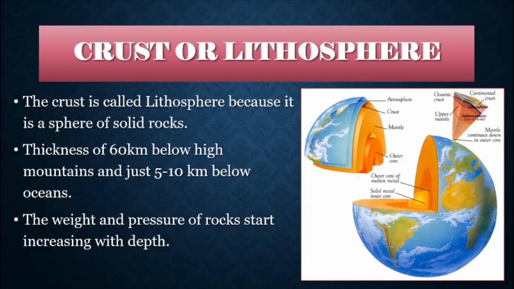Now, the temperature of the upper part of the oceanic crust has been estimated as 0 degrees Celsius, but it gradually starts rising towards the interior. Considering the size of the entire Earth, the crust is a relatively thin layer. The weight and pressure of rocks also start to increase with depth as we go downwards.